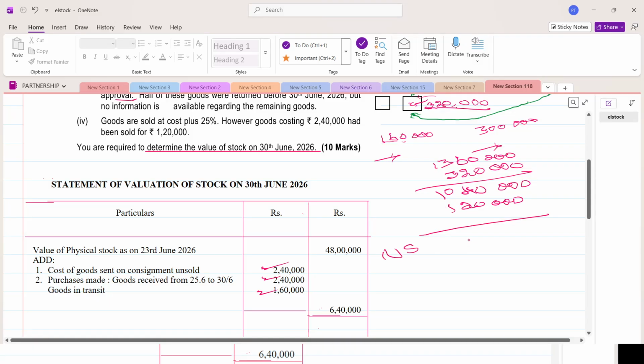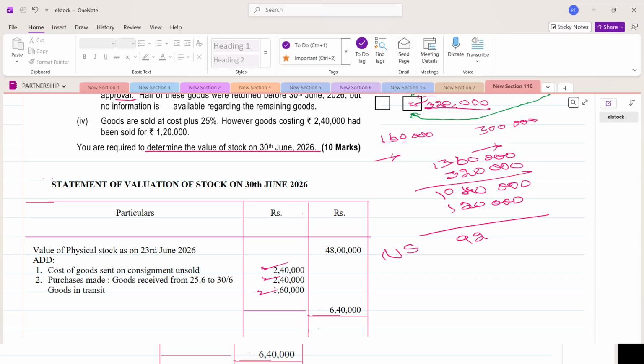Normal sale is 9,20,000, which was sold at a profit of cost plus 25%. Cost plus 25% means it is 25% on cost. That is, you can take it as 1 by 4 on cost. So what would it be on sales? It is 1 by 5 on sales.